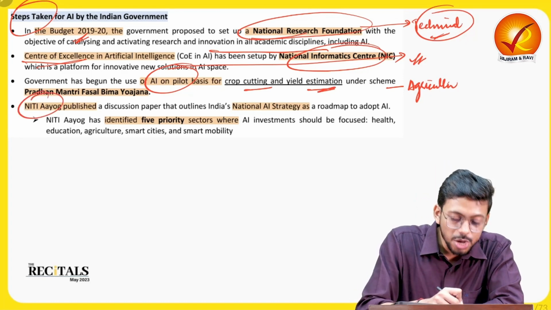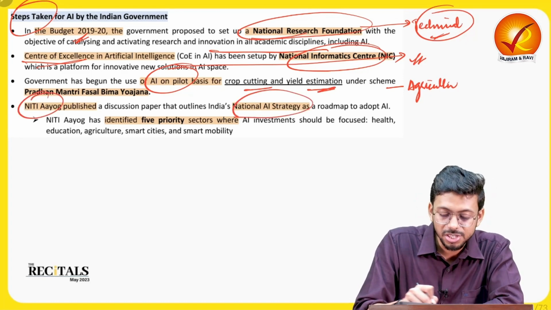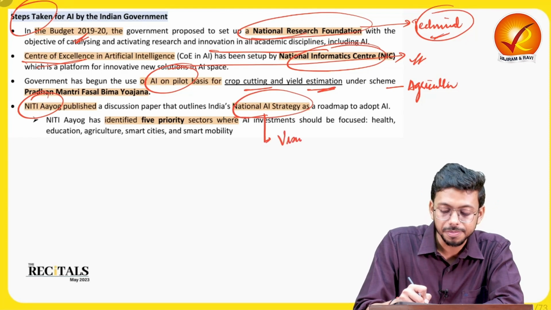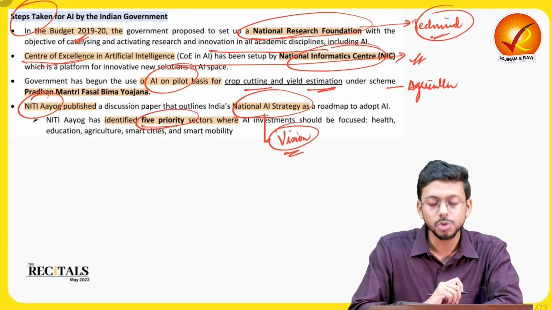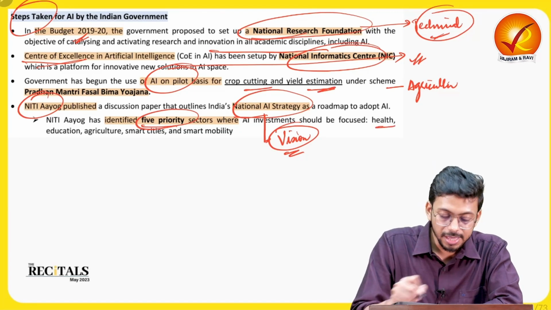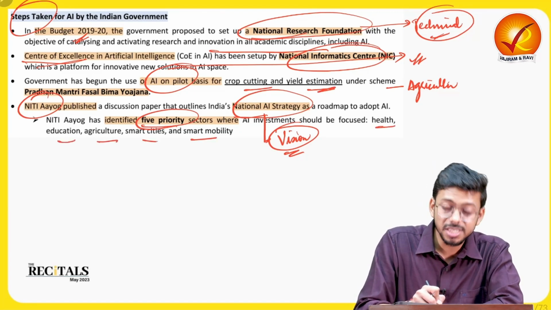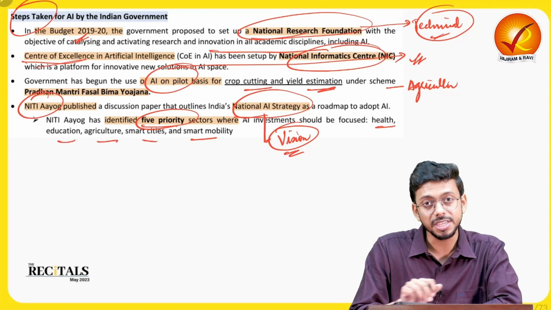Then Niti Aayog has launched a policy, the National AI Strategy, which will give a vision of AI development to the country. Okay, 5 priority areas have also been identified. For example, health, education, agriculture, smart cities and smart mobility. Right, these are the things which India is trying to do.